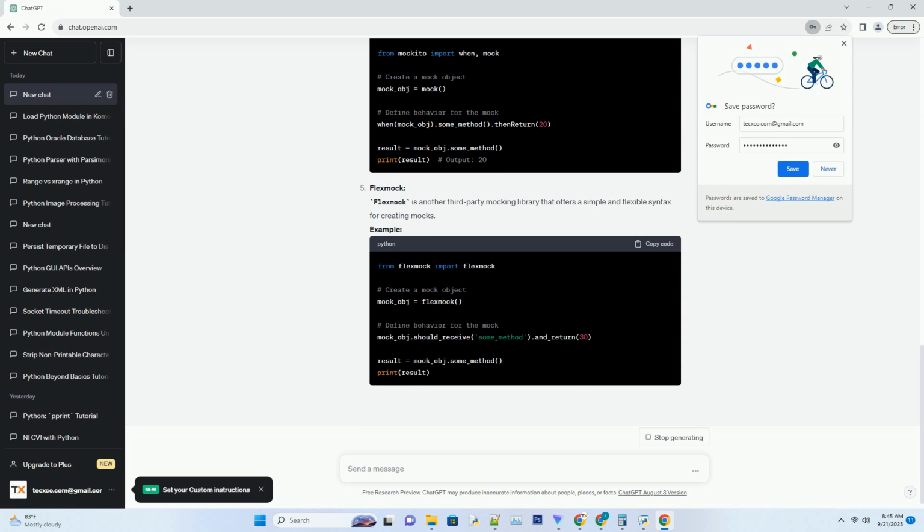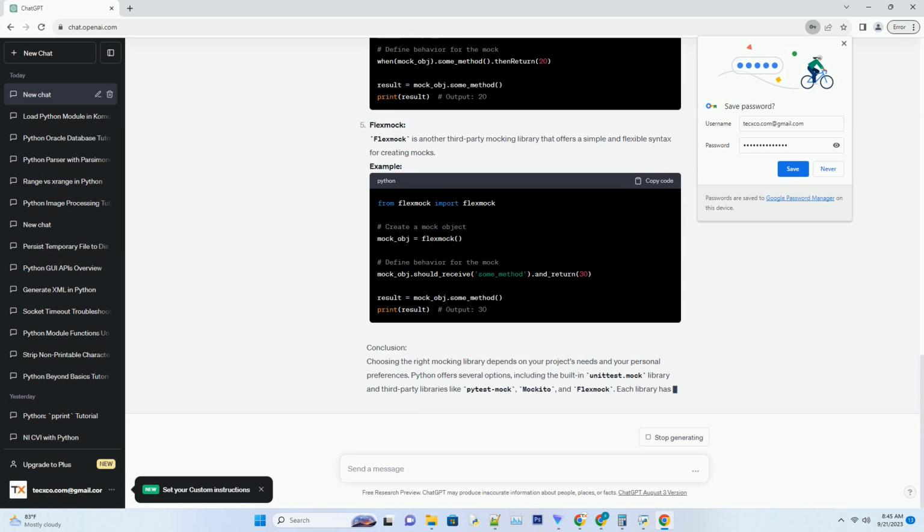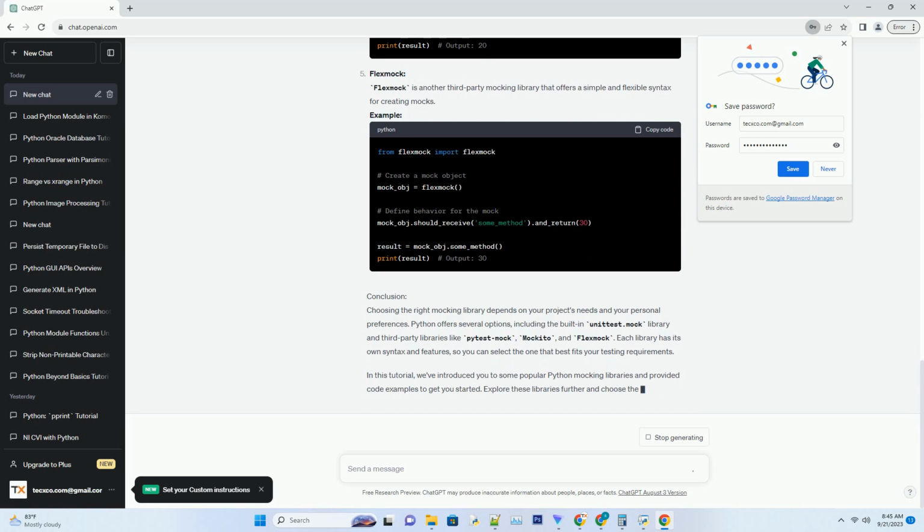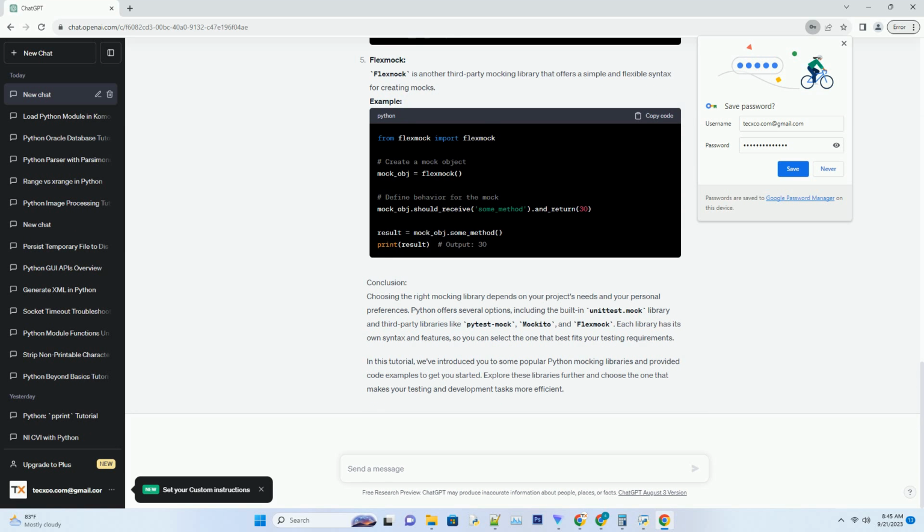Example: pytest-mock. pytest-mock is an extension for the popular testing framework pytest. It provides simple and intuitive mocking capabilities. Example: unittest.mock with MagicMock. MagicMock is an extension of Mock and allows you to create more feature-rich mock objects.